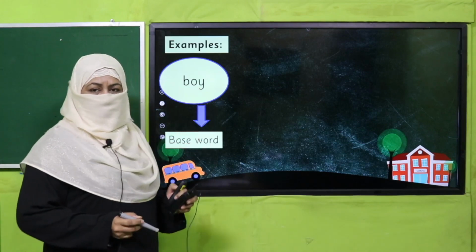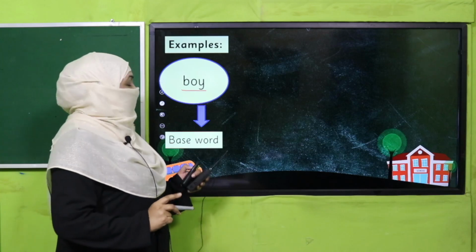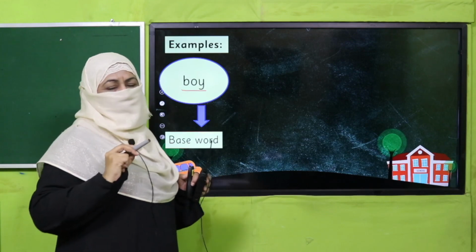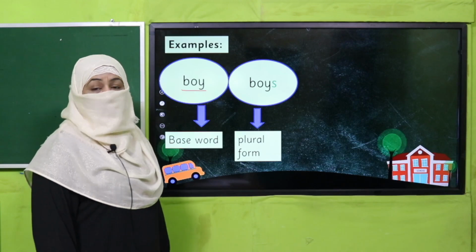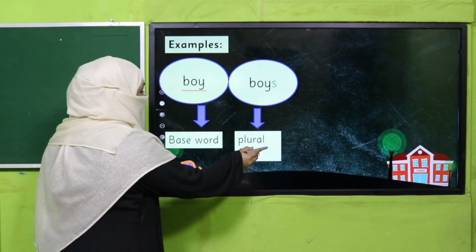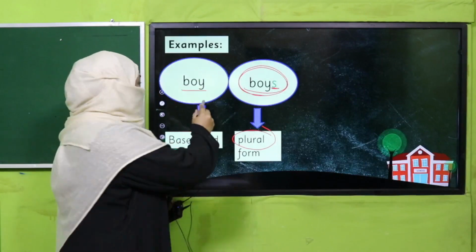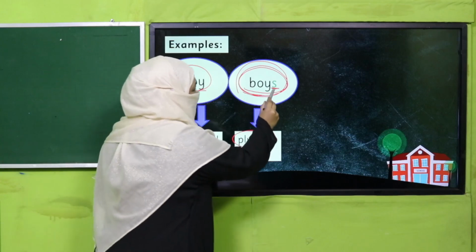For example, look at this. This is a base word I have taken. This is boy. It means one boy, one male kid. All right. So when I add s to it, it becomes boys, which is the plural form, and now its meaning is changed. It's not one, it's more than one, right? We just added one letter, s, and it becomes a new word. So this is known as an inflectional ending.